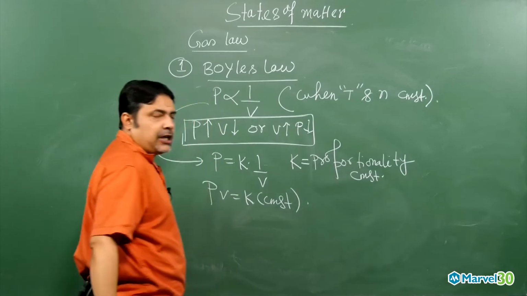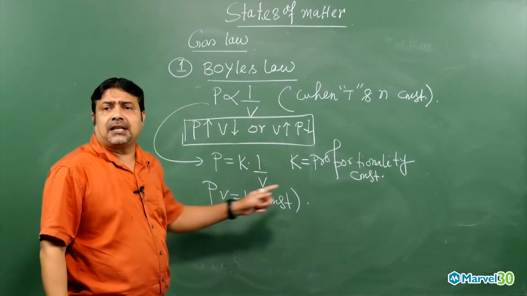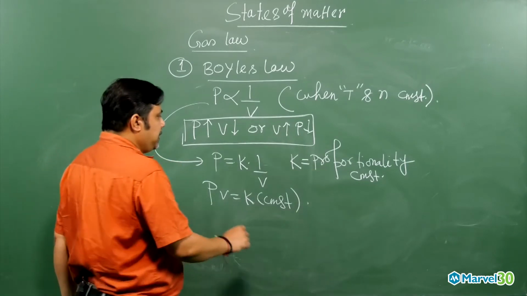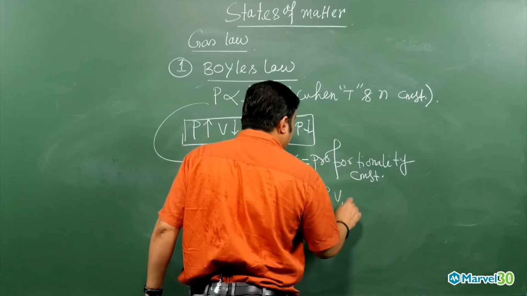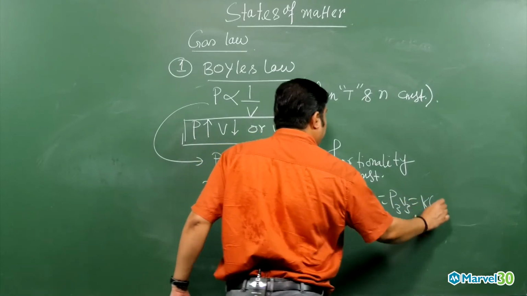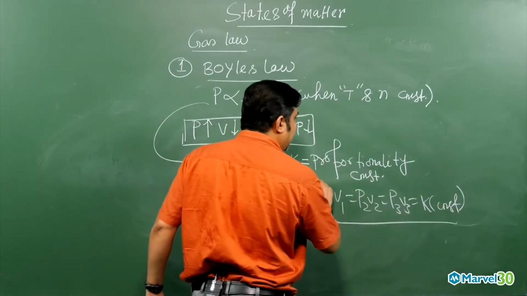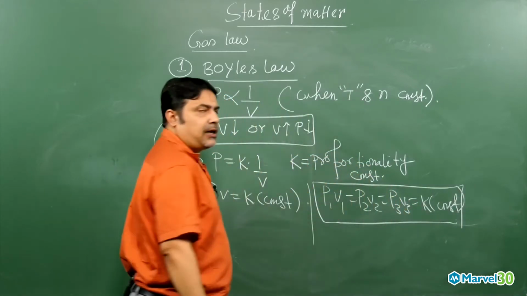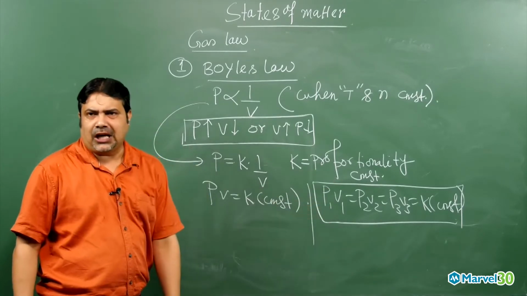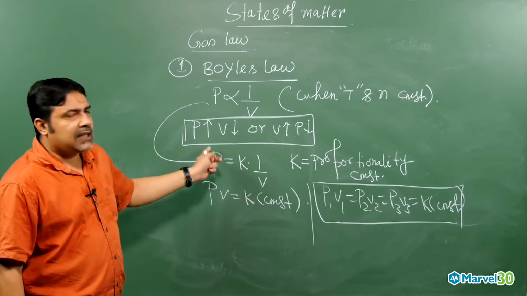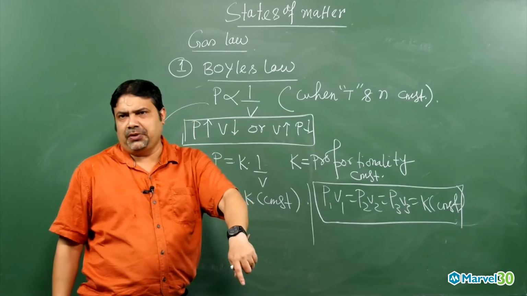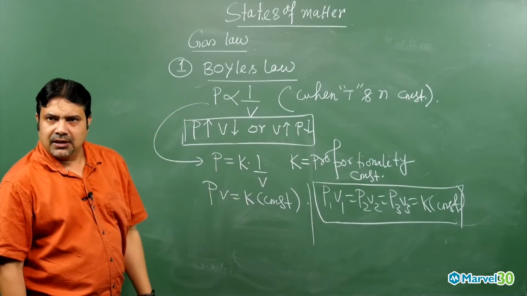In thermodynamics we already proved PV to the power gamma equals constant, for the adiabatic process; for the isothermal process, PV equals constant. So we can write P1V1 equals P2V2 equals P3V3 equals K, a constant. With this they can give a mathematical problem. They will give you two different pressures and one volume and ask for the other volume. Then you apply P1V1 equals P2V2. Be careful, the units must be the same. Maybe one pressure is given in atmosphere and the other in bar. You have to convert to the same unit. Got the point, my dear student?